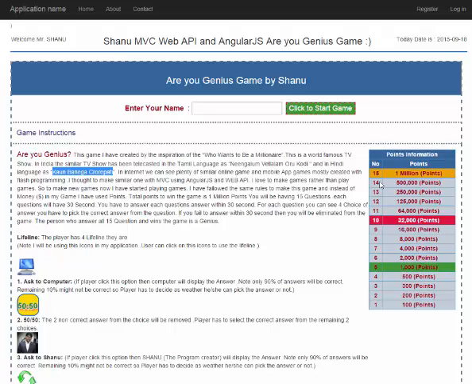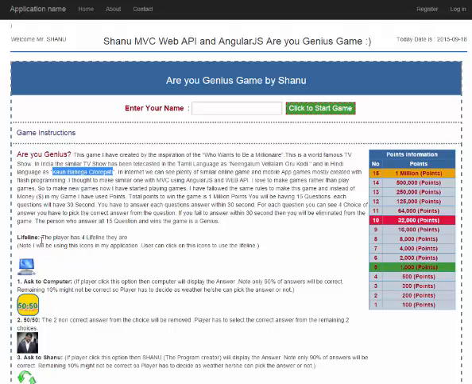In the actual game, the millionaire is the one who tells all the answers. He wins 1 million US dollars in Who Wants to Be a Millionaire. In my game, instead of money, I have made it points. I don't have much money to give you all, so I will give you points, and if you answer all the questions, I will reward you as the genius. So let's see the rules for this game.